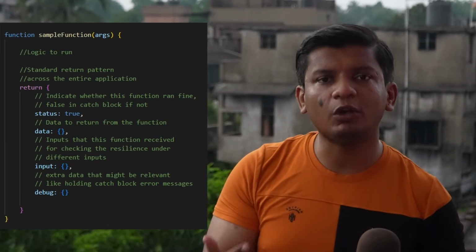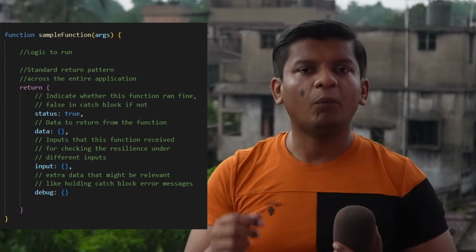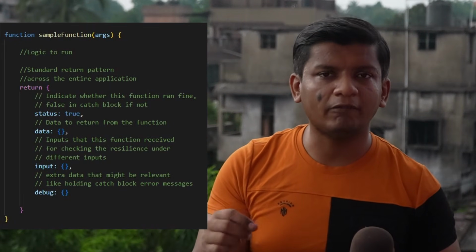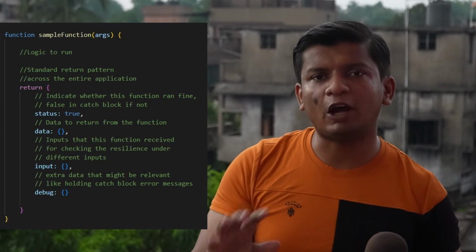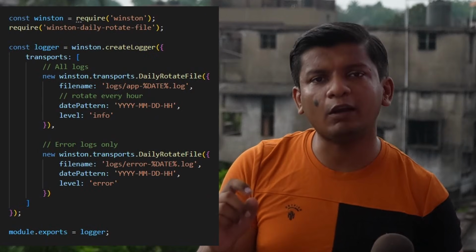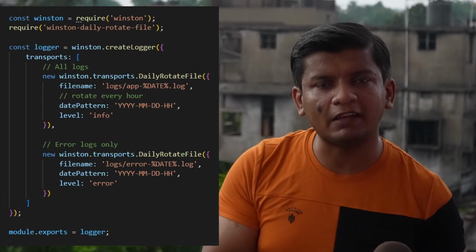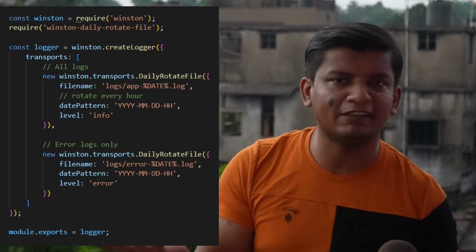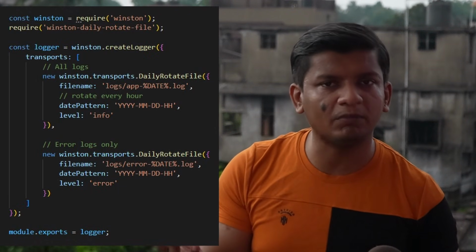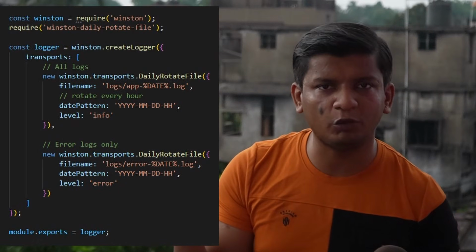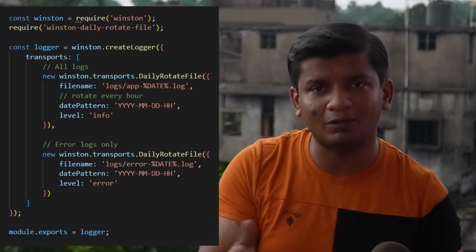It's because I wanted to know throughout the whole application what inputs are going into the functions and what values it is returning to any other module that is calling that function, or maybe just the output on the browser. I wanted to standardize this output pattern because it helped me trace down the logs. In addition to doing this, you can configure Winston to generate a log file by the hour. And you can write another cron job that clears out the log files more than 2 weeks old, because let's face it, you're not going to investigate problems or error logs more than 2 weeks old, at least for small products or small SaaS companies.